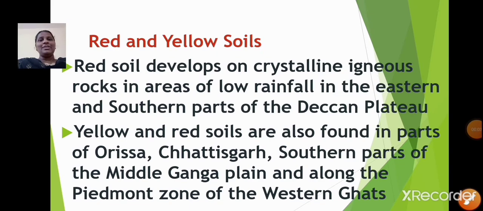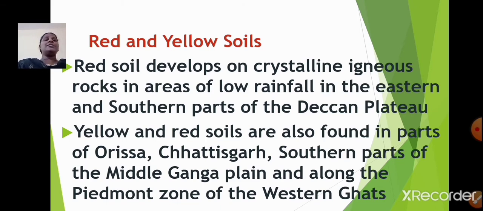Red and yellow soils. Red soil develops on crystalline igneous rocks in areas of low rainfall in the eastern and southern parts of the Deccan Plateau. So where do we find red soil? Yes, in areas of low rainfall in the eastern and southern parts of the Deccan Plateau.